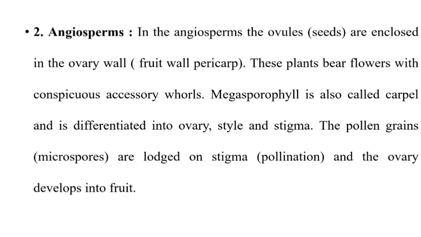Then angiosperms. In the angiosperms, the ovules or seeds are enclosed in an ovary wall or fruit wall, which is known as pericarp. Fruits are present in angiosperms, but in gymnosperms fruits are not formed. So in angiosperms, a fruit wall around the ovule is present.